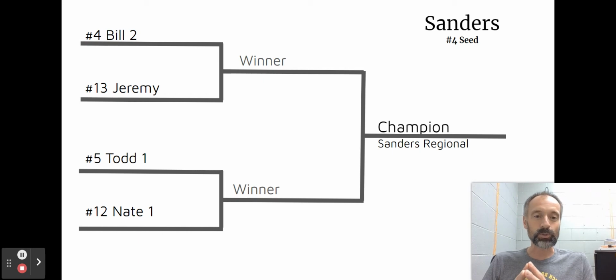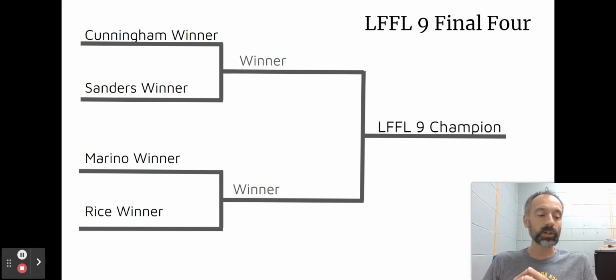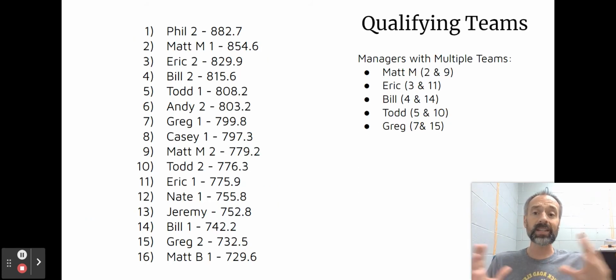Finally, the Barry Sanders region, the number 4 seed overall is Bill Berardi, number 2, taking on number 13 seed, Jeremy. First person to ask me about changing a player, Bill, so look out. Look out here because Jeremy's got some winning in his mind. Number 5, Todd 1, taking on number 12, Nate 1. Looking here at your Final Four, it'll be the Cunningham winner taking on the Sanders winner, the Marino winner taking on the Rice winner. Qualifying teams in order.